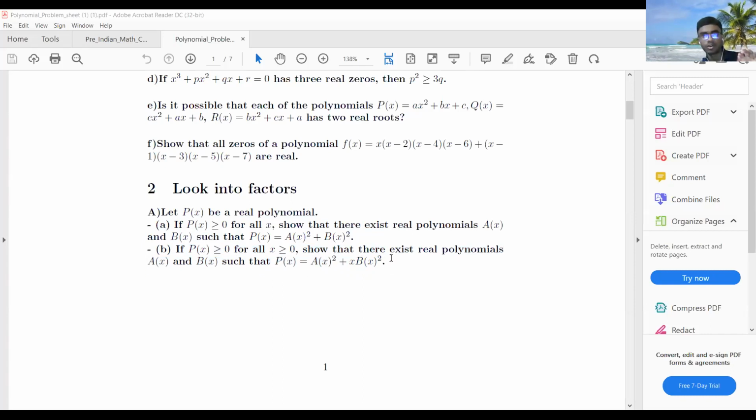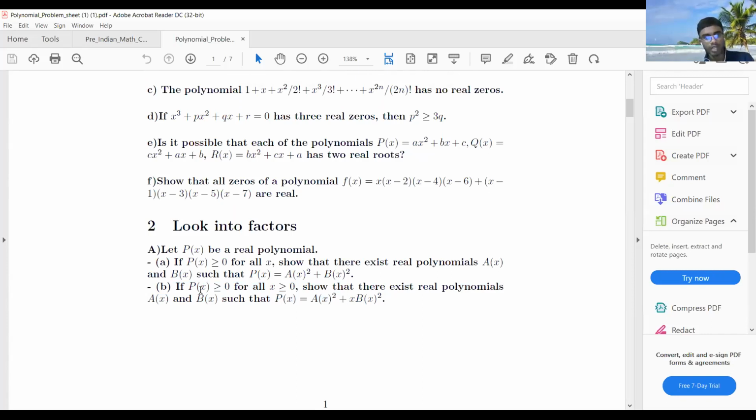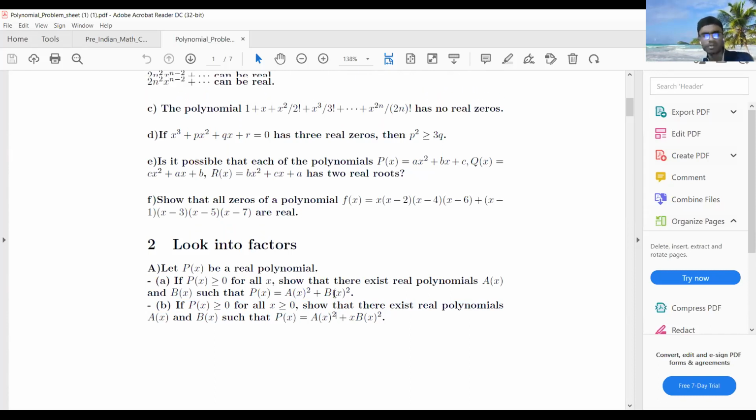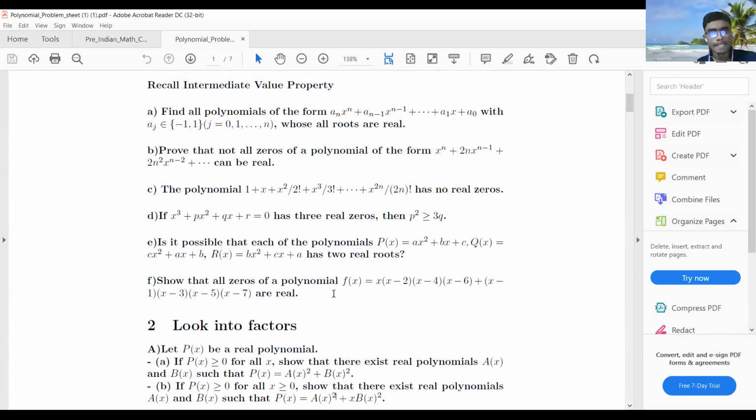Before doing the second one, I'm saying that please learn a thing. It's a very simple thing that is called Brahmagupta's identity. Please learn Brahmagupta's identity. That's helpful in some algebraic manipulation, and that is required for this one. That is not related to polynomial. I'm not going to teach those things, but please learn that thing. Google it, you can find out Brahmagupta's identity.